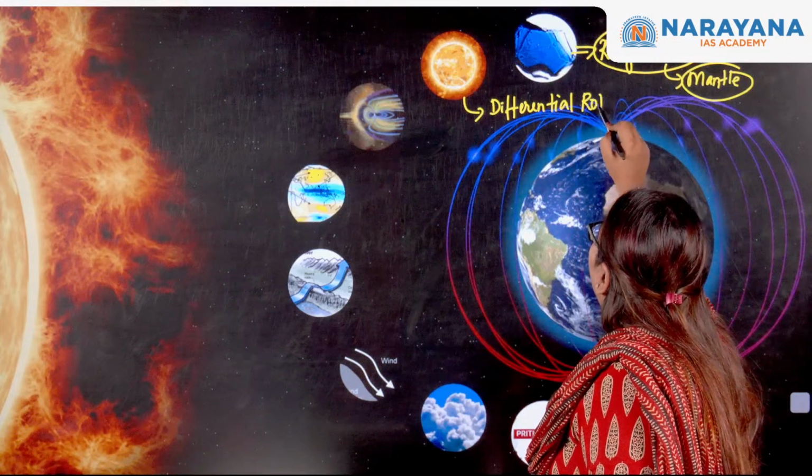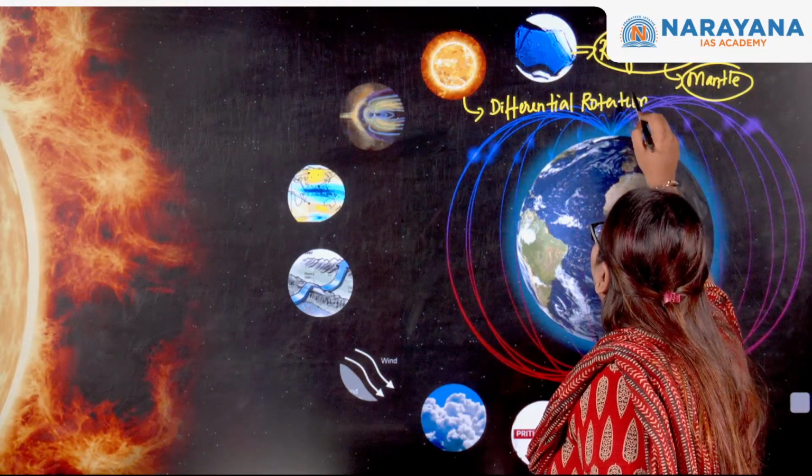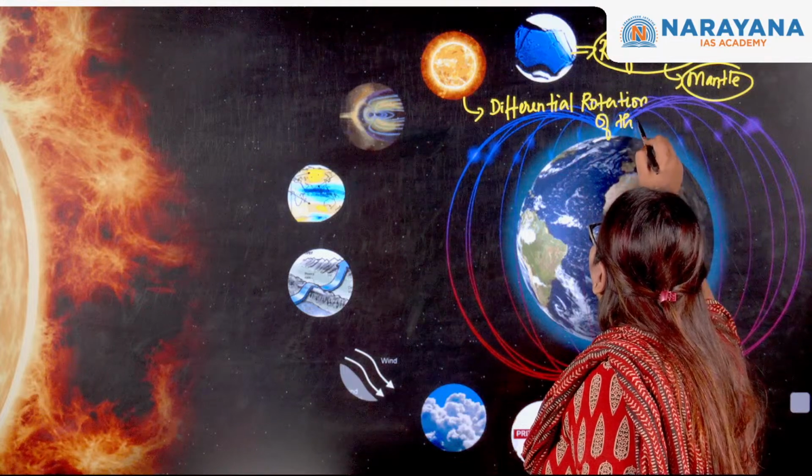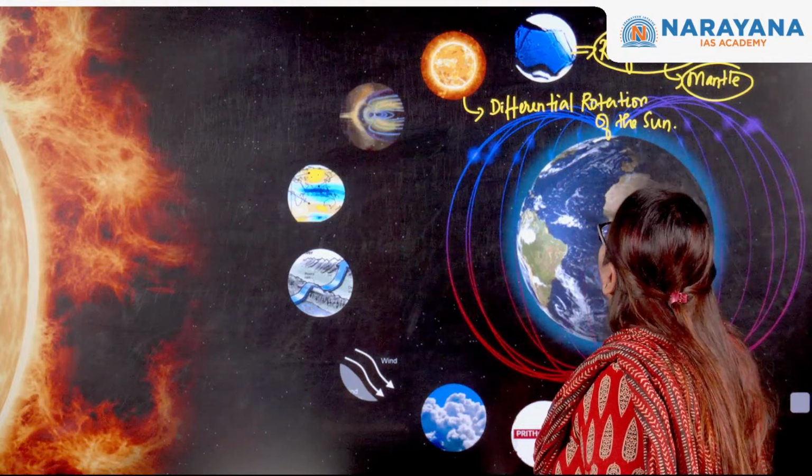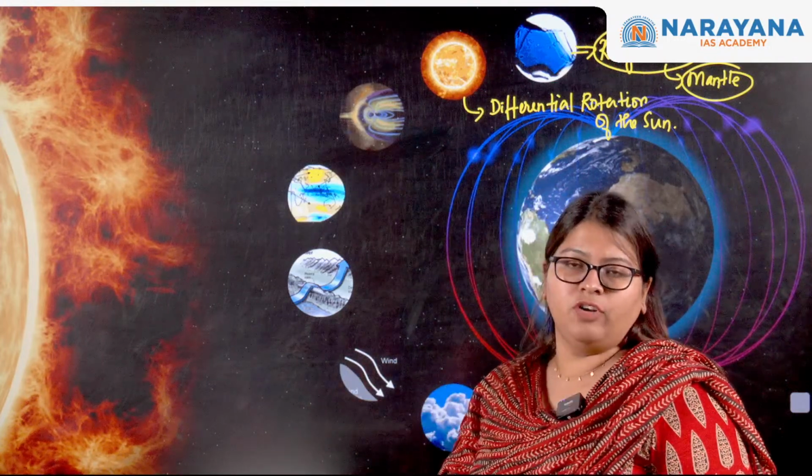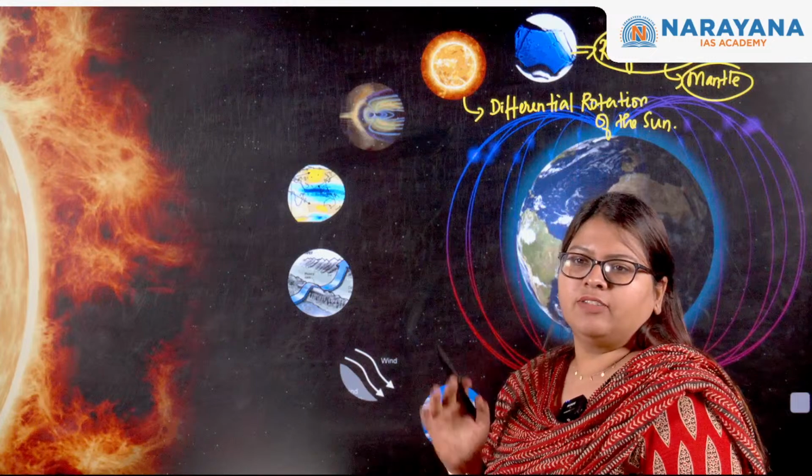Differential rotation of the sun. So here we will see what is the concept of differential rotation and why the sun actually exhibits this particular characteristic of differential rotation. That is, the equator is rotating at a different speed when compared to that of the poles. Okay, interesting, isn't it? Is that phenomenon seen in the earth? We will discuss all that here.